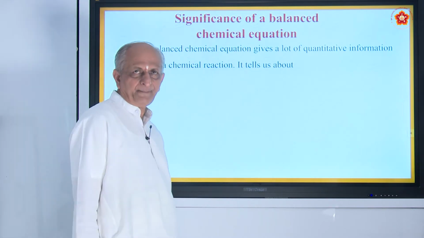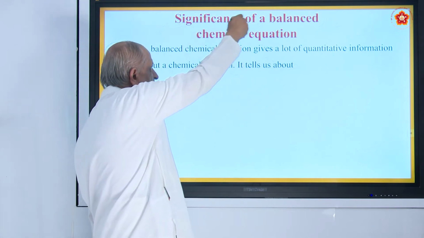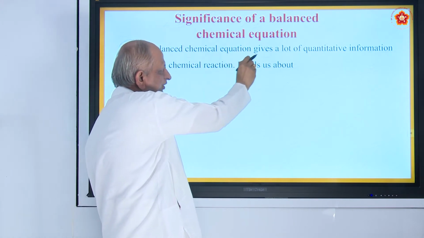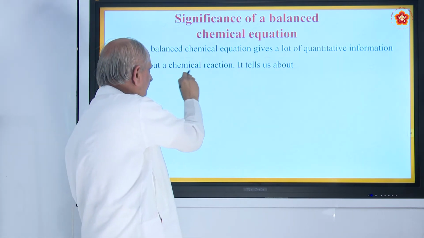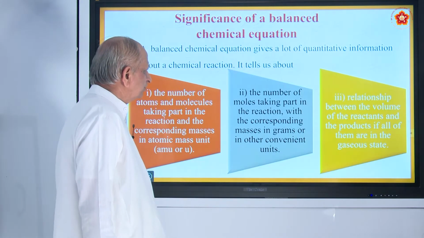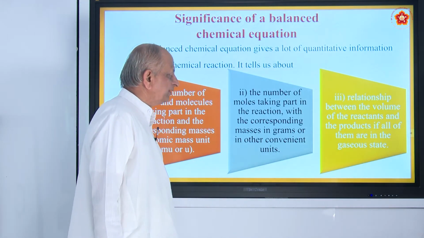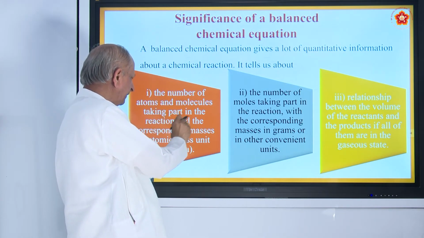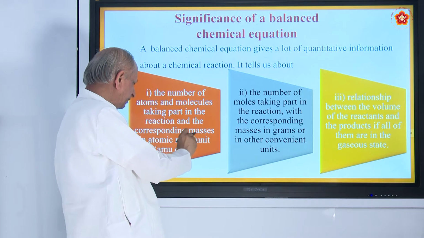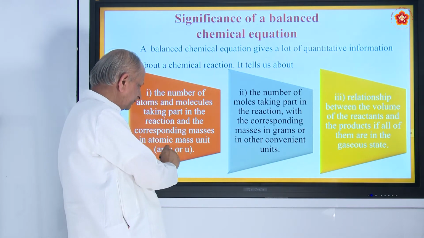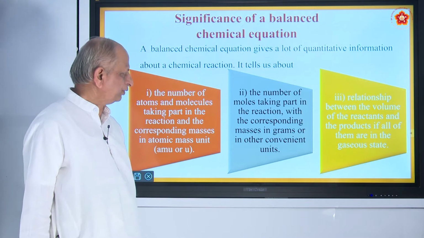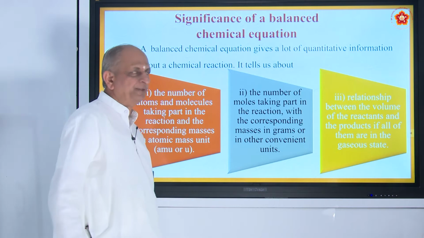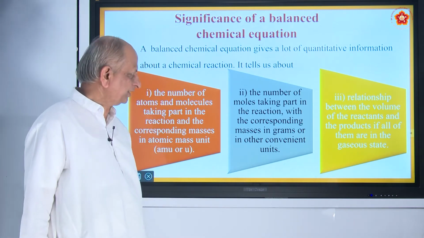Now coming to today's topic, the significance of a balanced chemical equation. A balanced chemical equation gives a lot of quantitative information about a chemical reaction. So what is the quantitative information? Number 1, the number of atoms and molecules taking part in the reaction and the corresponding mass of the reactants or the products. So you will know how many atoms are participating, how many molecules are participating, is it not?